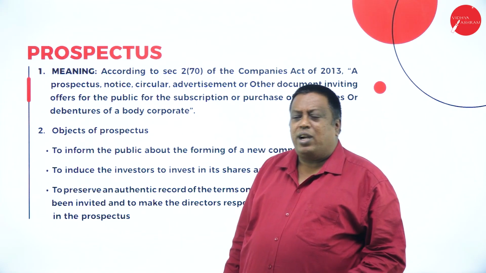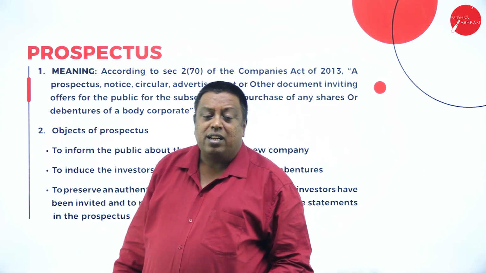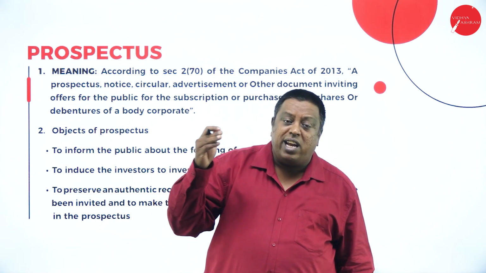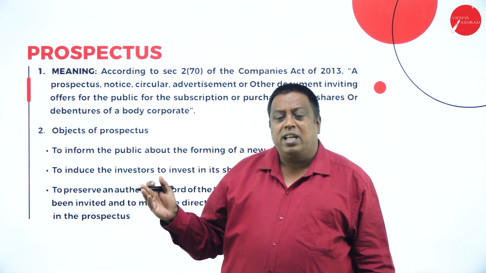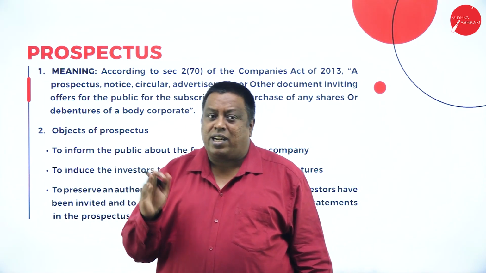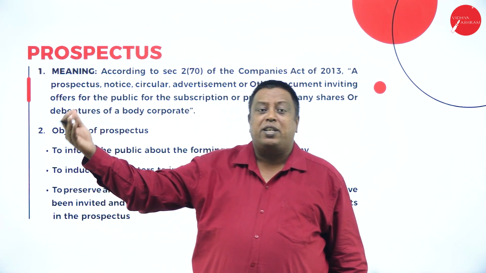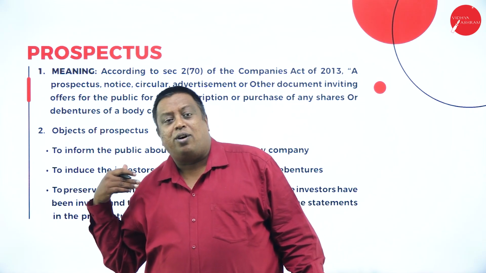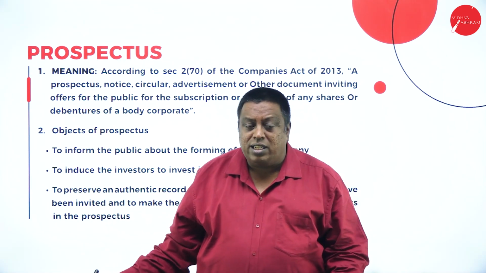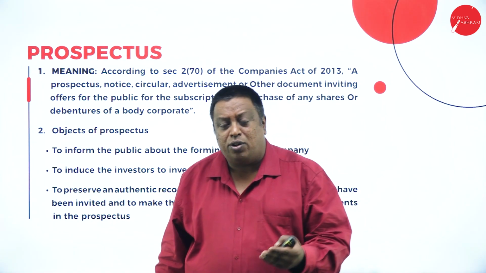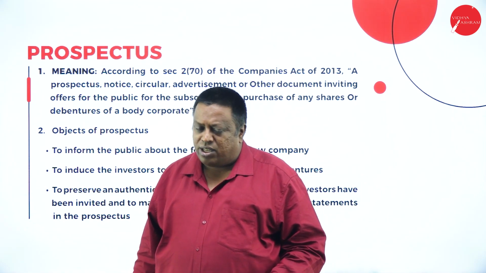In this session, we are going to discuss the meaning of prospectus and the object of prospectus. We are also going to discuss the stages in the formation of a company. How many stages are there for a public company and for a private company, which stages they have to follow, and when they are going to receive the certificate of incorporation and the certificate of commencement of business. After receiving those documents, what is the duty of the private company or public company? Each and every concept we are going to learn in this session.